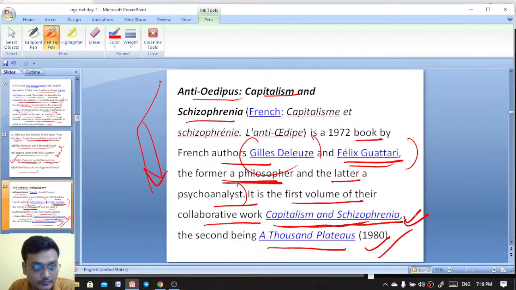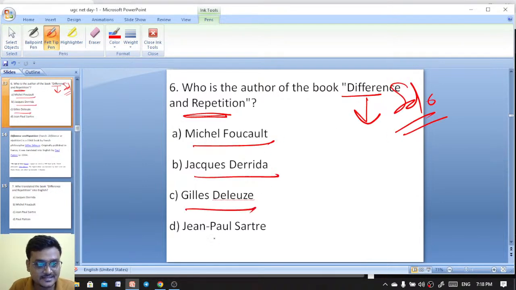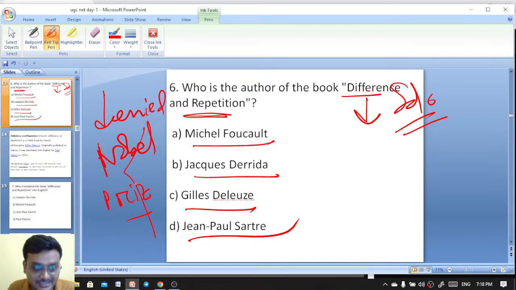Next question: who is the author of the book Difference and Repetition? This is a solo work. The options are Michel Foucault, Jacques Derrida, Gilles Deleuze, and Jean-Paul Sartre. Also, who denied the Nobel Prize, saying he does not want to be institutionalized?